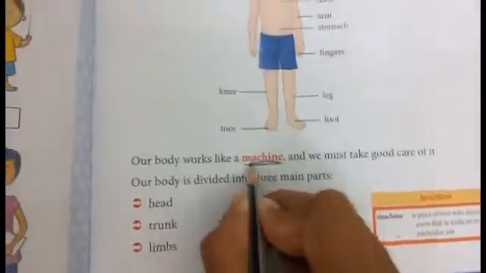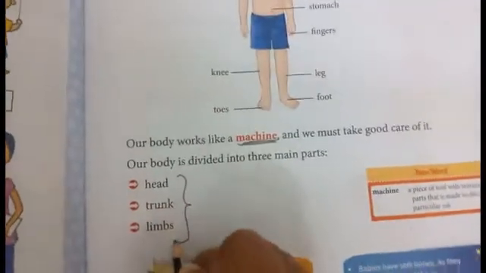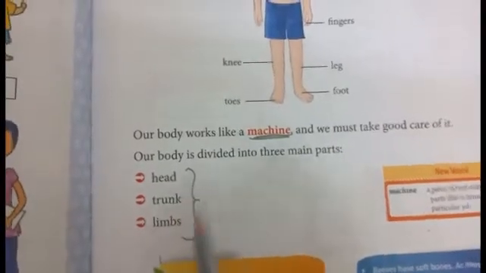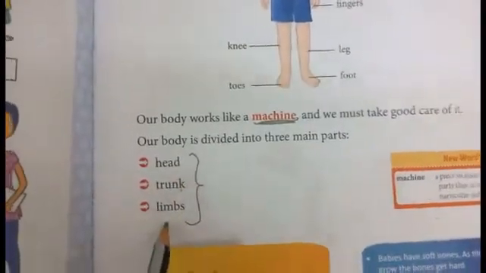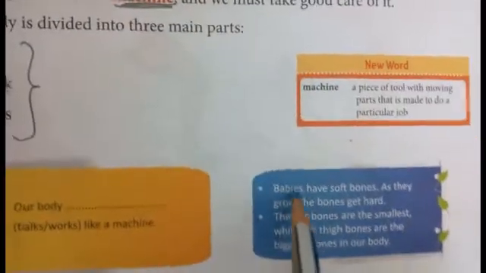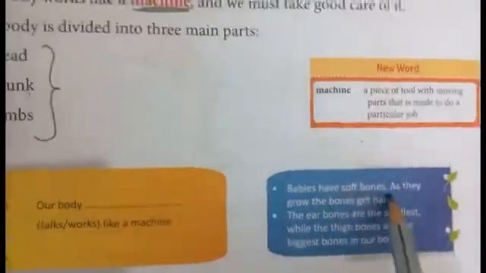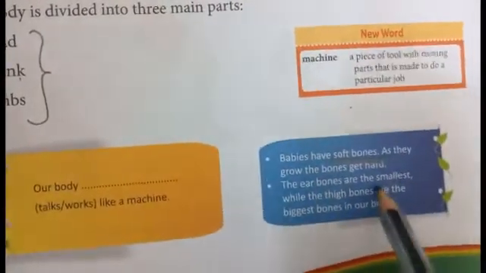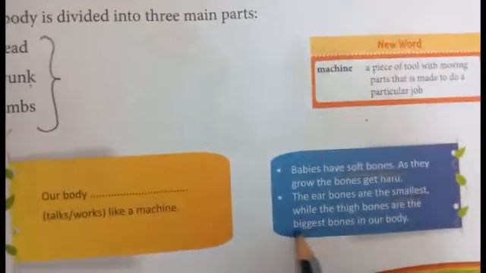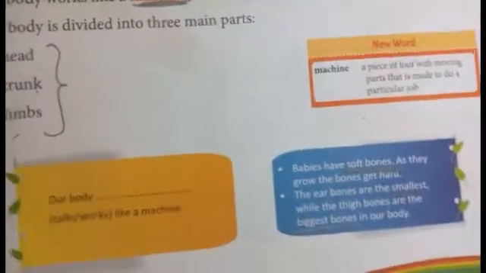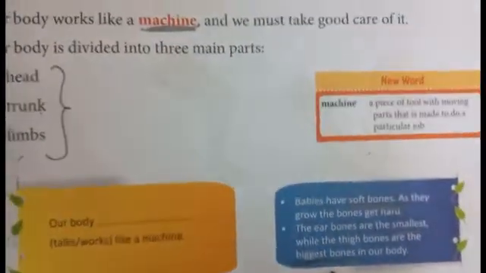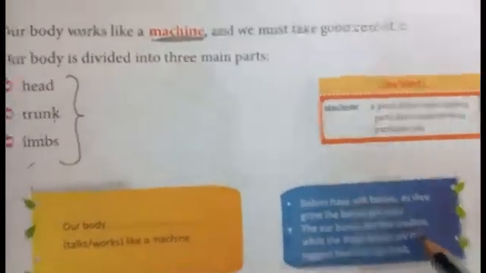Our body works like a machine. Our body is divided into three main parts. What are they? Head, trunk and limbs. Babies have very soft bones, okay? The ear bones are the smallest, while the thigh bones are the biggest bones. Which bone is the smallest? Yes, very good, ear bones. Which one is the biggest bone? Thigh bones.